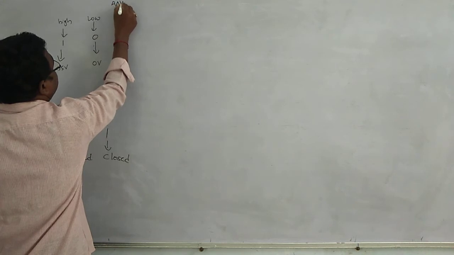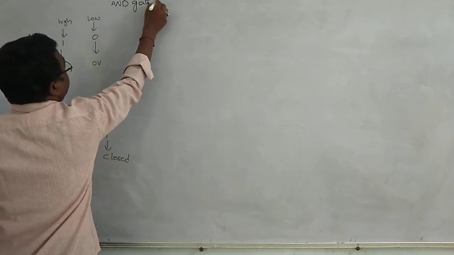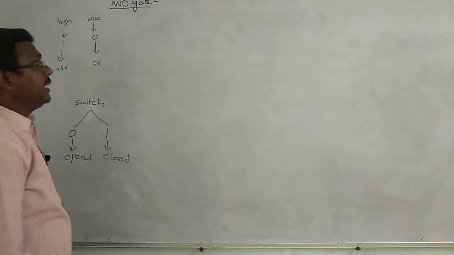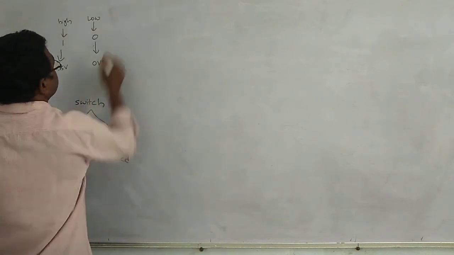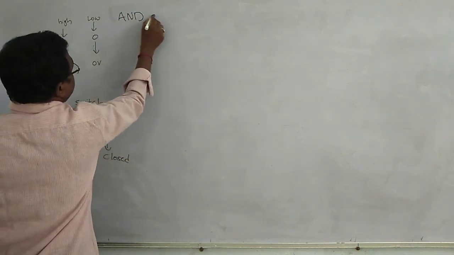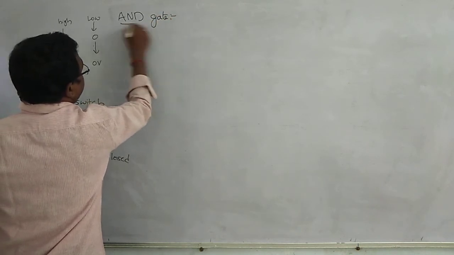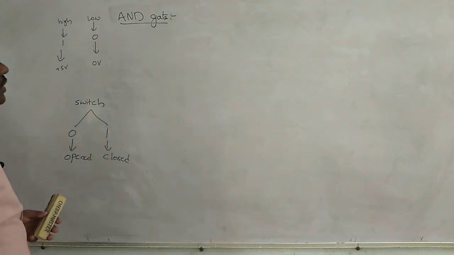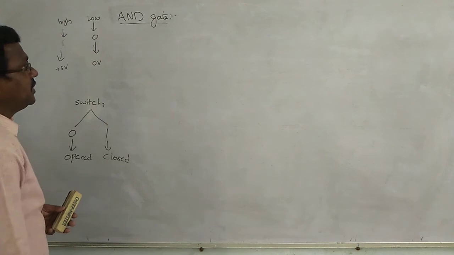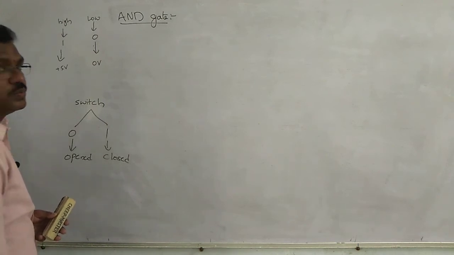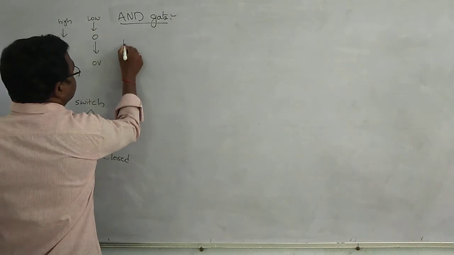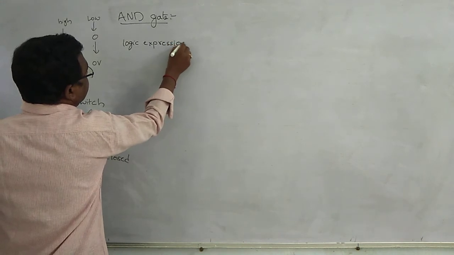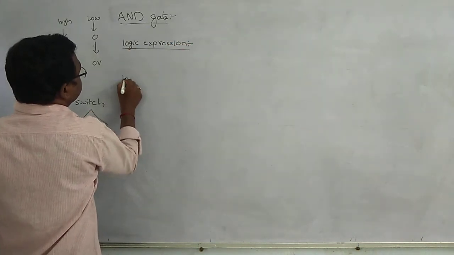Next one, AND gate. Definition for the AND gate: if both the inputs are high, then the output is high, otherwise it is low. Logic expression and logic symbol.